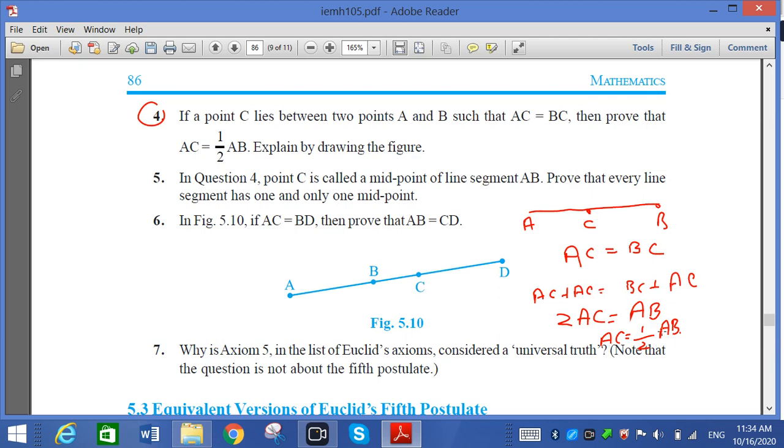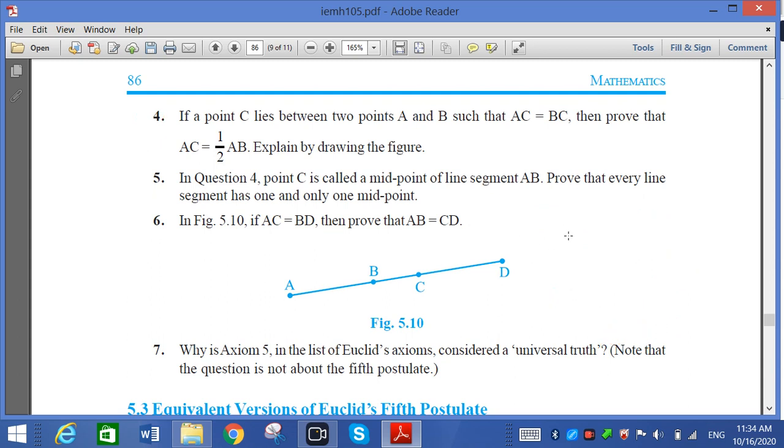Now question number 5. In question number 4, C is the midpoint of line segment AB. Prove that every line segment has only one midpoint. What do we have to prove? Here it is A, here it is B, and here it is C. So here it is equal. So C is a midpoint between A and B. So every time remember that it has only one midpoint.